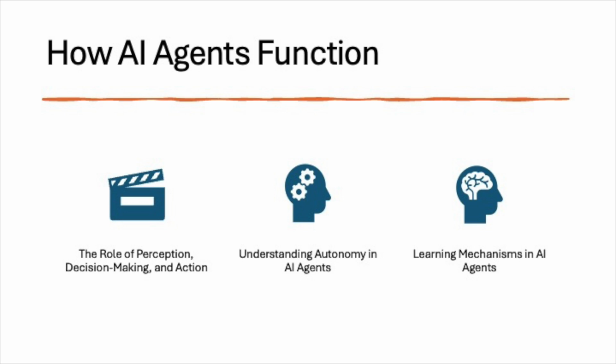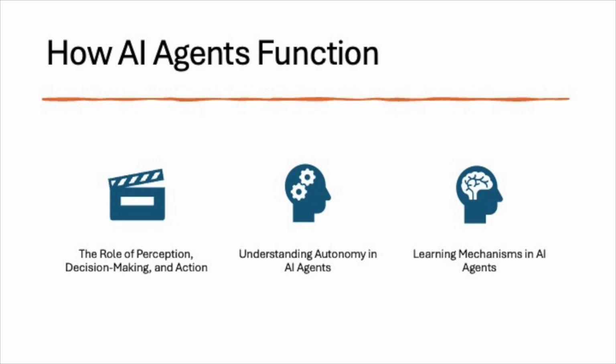Understanding autonomy in AI agents. A defining feature of AI agents is their autonomy, the ability to operate without human intervention. Autonomous agents can make decisions independently based on the data they perceive and their pre-programmed goals. This autonomy is what distinguishes AI agents from traditional software systems, as they do not require continuous manual input to function.